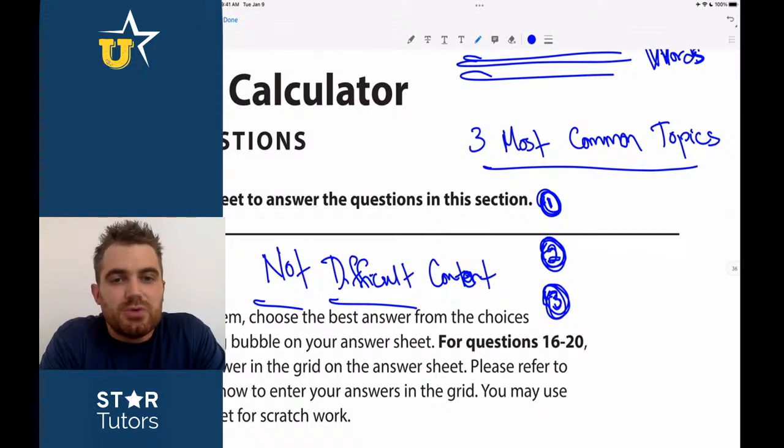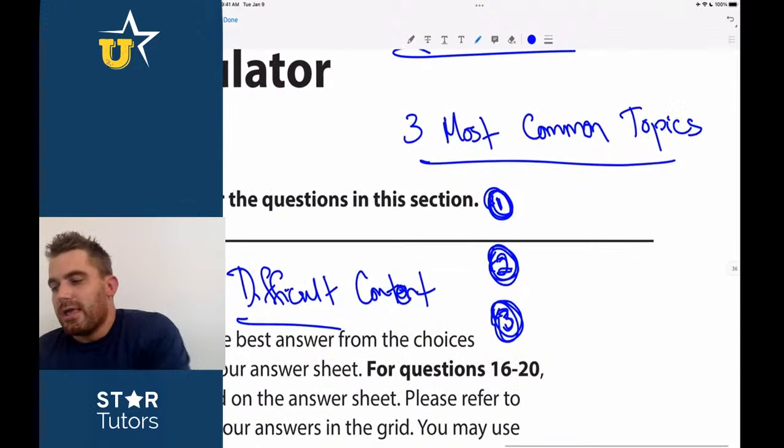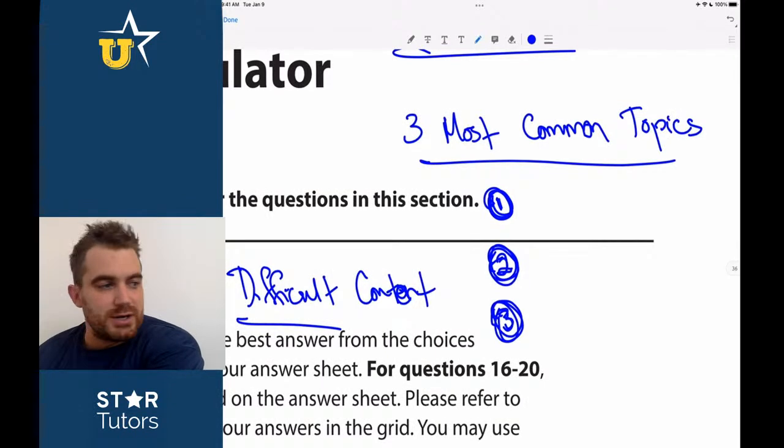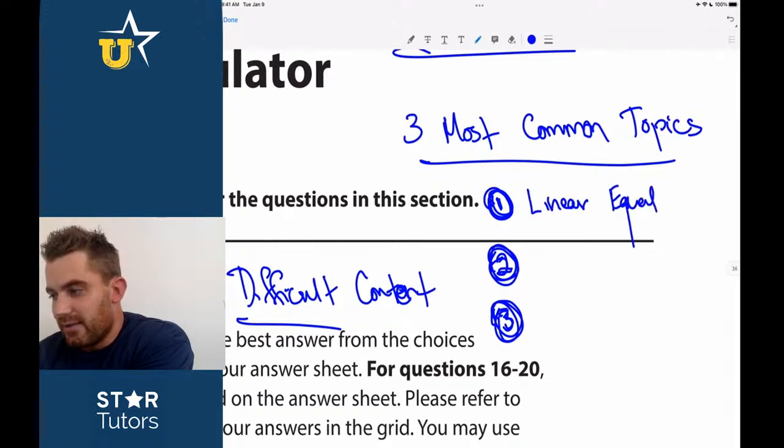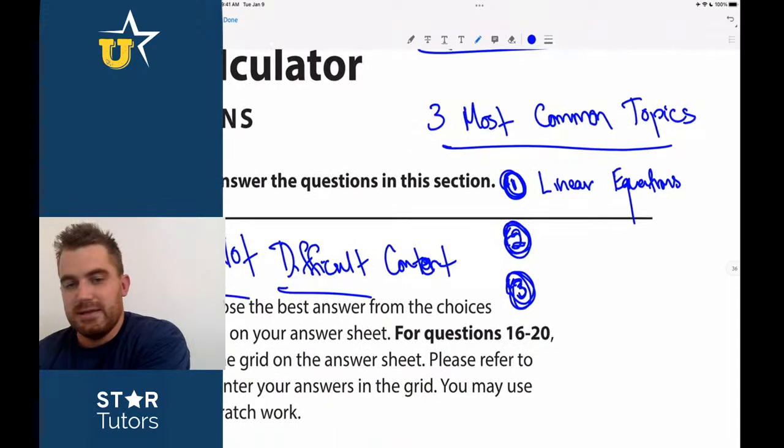There's a reason that they don't do that. Because the three most common question types on the SAT math test, if you can believe this, are first and foremost linear equations, y equals mx plus b.